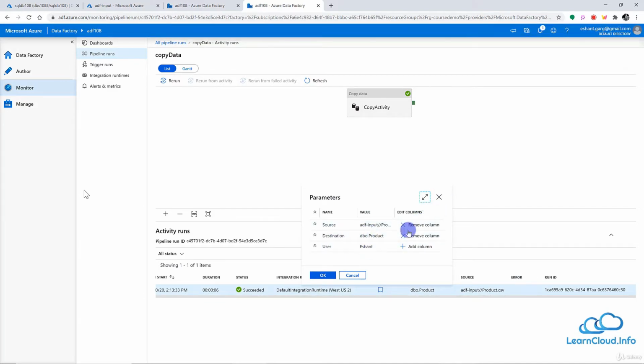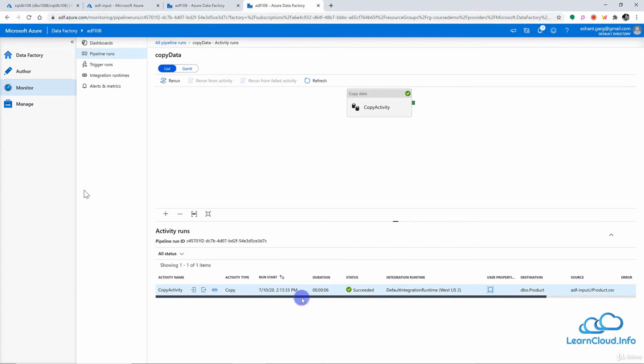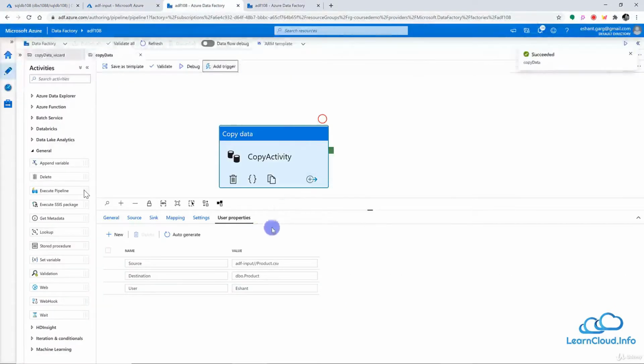Similarly, you can add more properties or parameters here, and you can look at the values of those parameters and properties in the monitor section, and it is very helpful. So thank you. That's it. I just wanted to explain this user property in this lesson. Thank you.